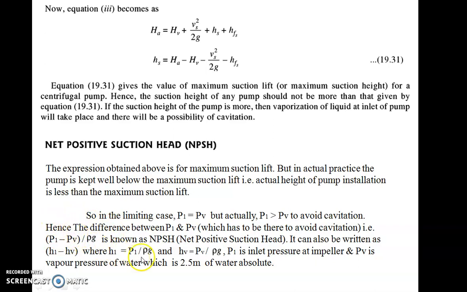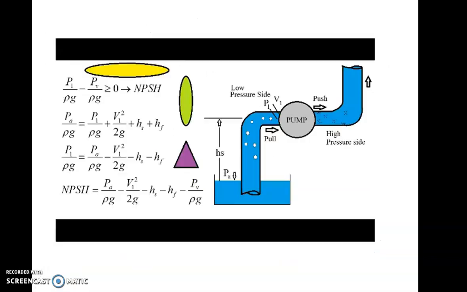So P1 minus PV by rho g is also given by H1 minus HV, because H1 is P1 by rho g and HV is PV by rho g, where P1 is the inlet pressure at the impeller, which is well above the vapor pressure, and PV is the vapor pressure of water, which we have seen as 2.5 meter absolute. If you see this diagram also, this is NPSH. This is the suction side, this is the maximum suction lift, or you can say actual suction lift. This is the pump, and this is the negative pressure here.